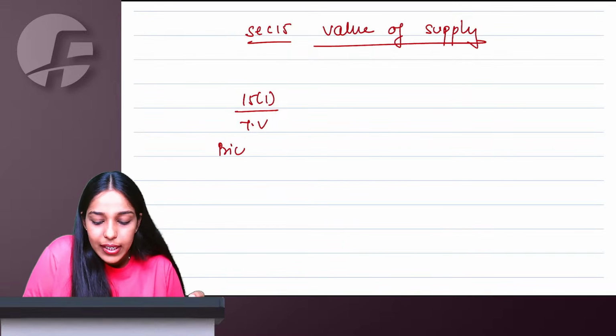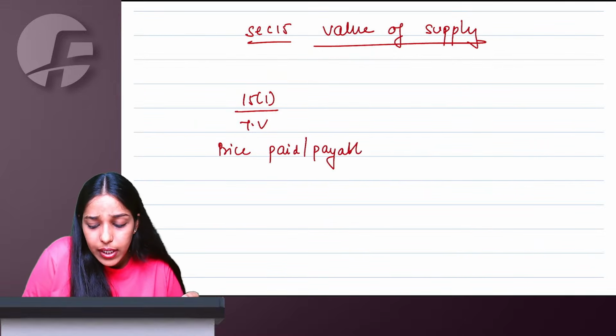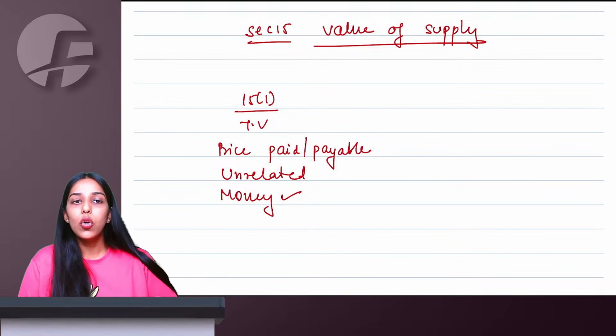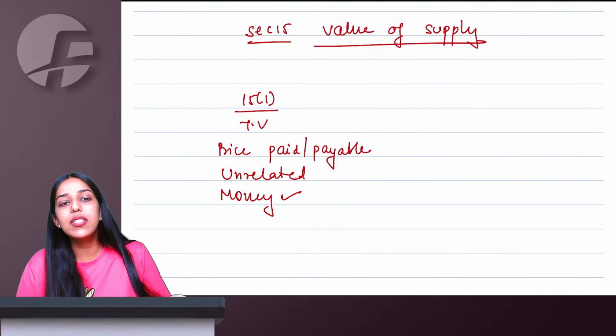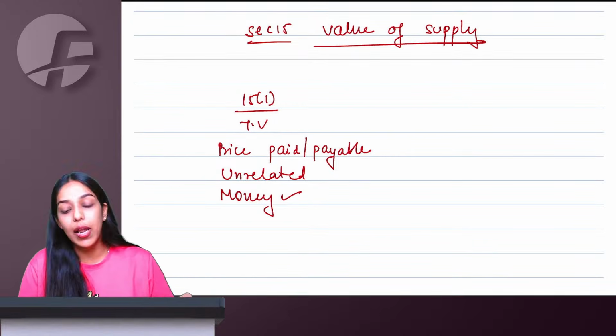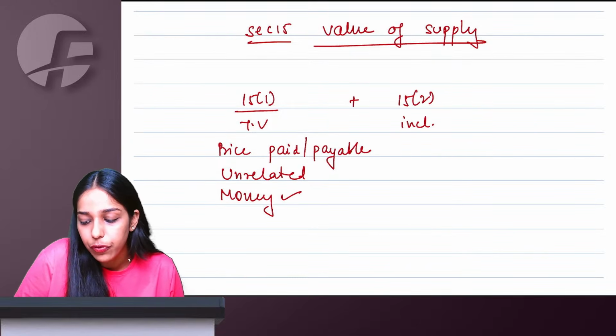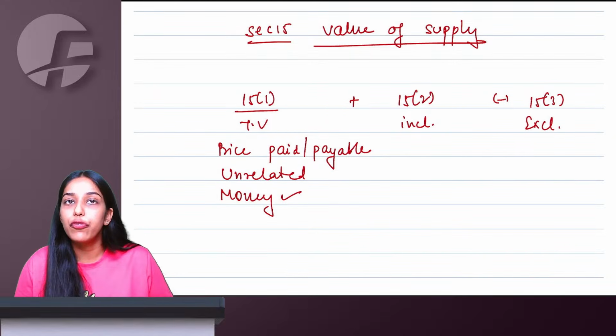So we say price actually paid or payable, where the recipient is unrelated and money is the sole consideration. No barter, no exchange. Then whatever is this price paid or payable, that is only your value of supply. Plus you do inclusions of section 15.2, and minus you do exclusions of section 15.3.